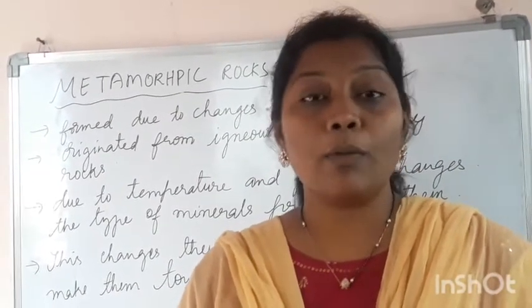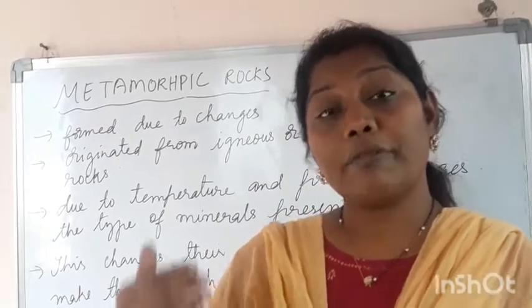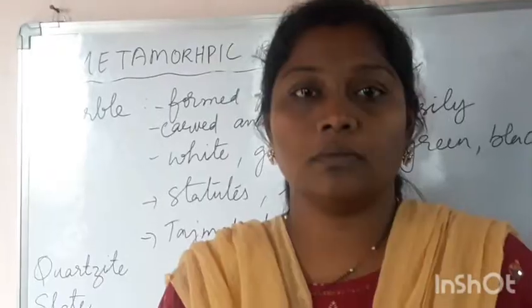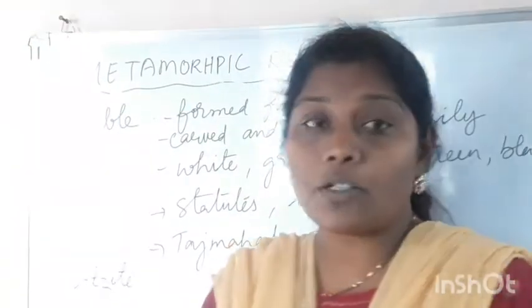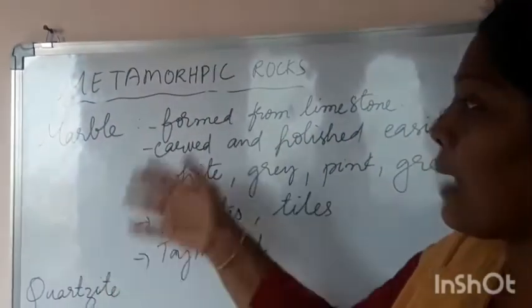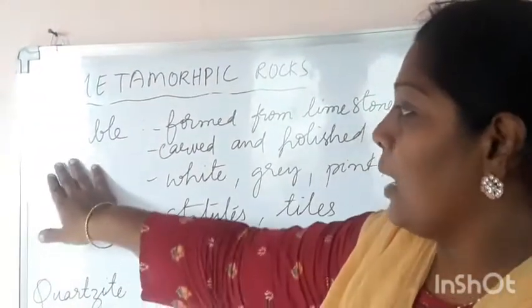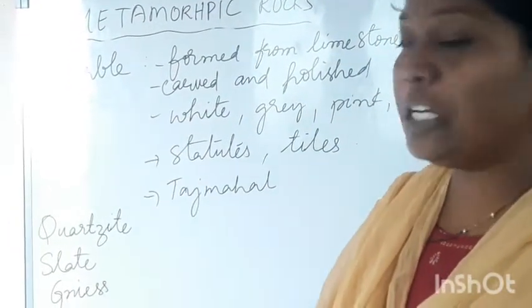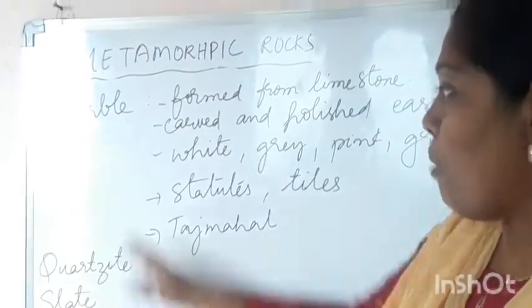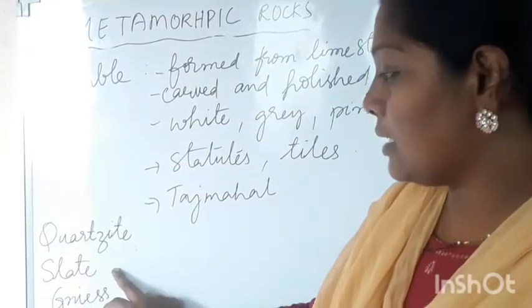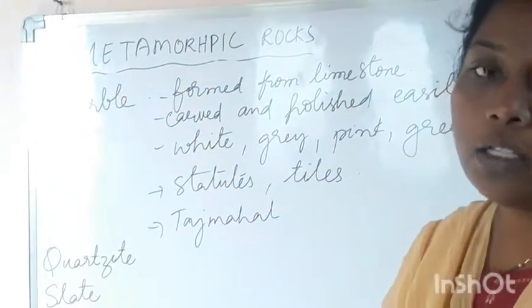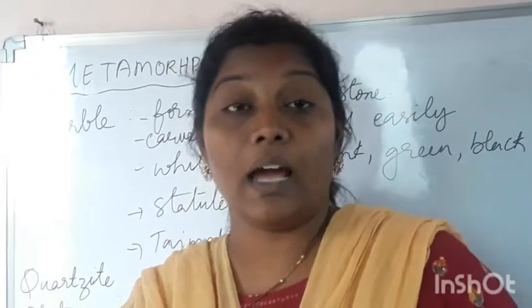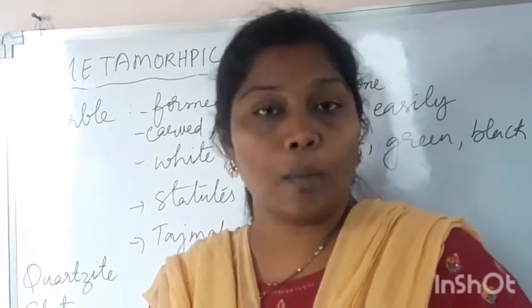So, children, give me a moment so that we will learn what are the different kinds of metamorphic rocks that we can see. So, what are the examples of these metamorphic rocks? The examples are marble, quartzite, slate, and gneiss. So, what are these metamorphic rocks and in what way they are useful to us? Now, let us learn about them.